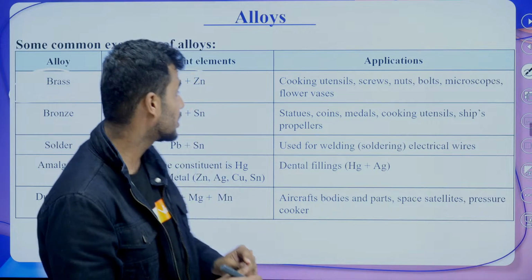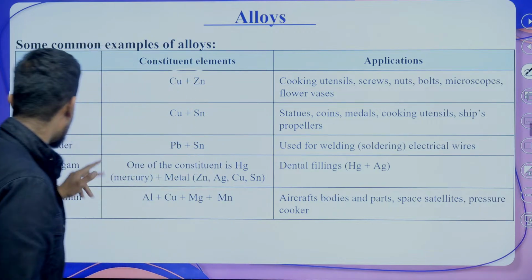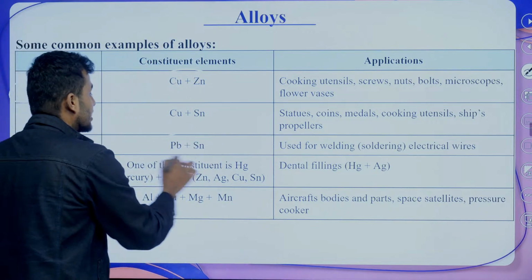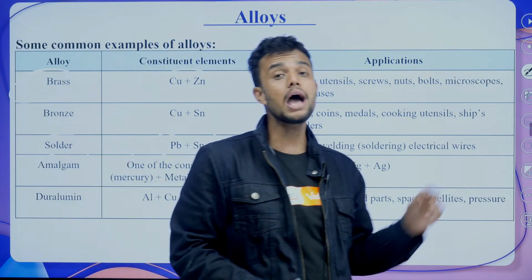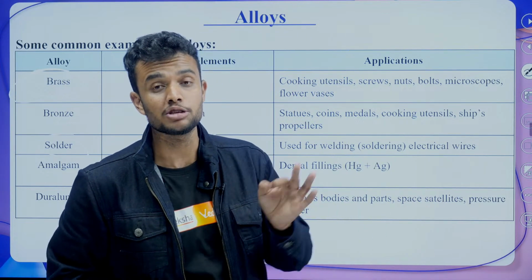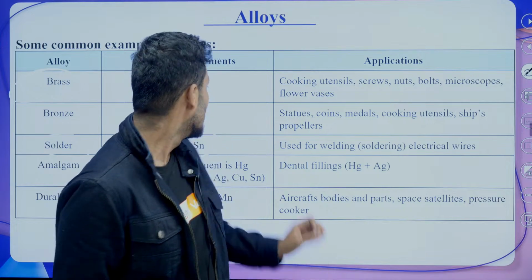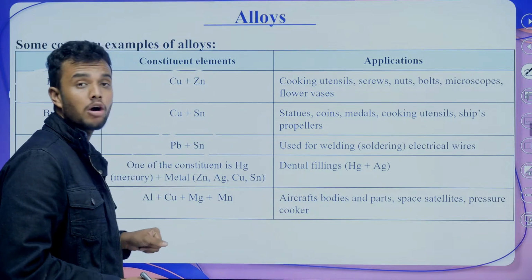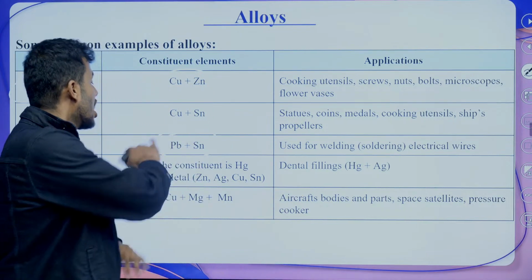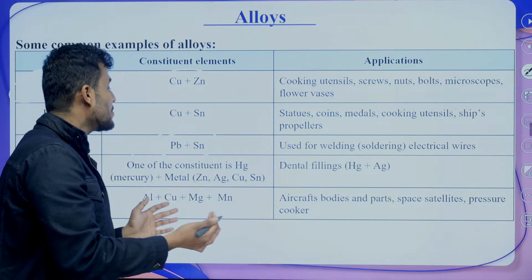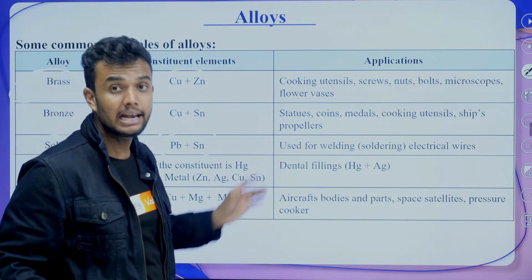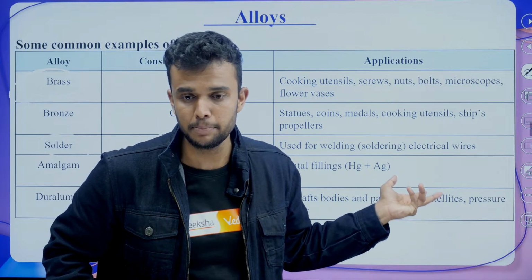For example, solder is there, lead and tin. In the exam they definitely ask why solder alloy is used. Because if we mix lead and tin, tin is a strong metal. If we mix a strong metal, it has a low melting point. It becomes a low melting point.